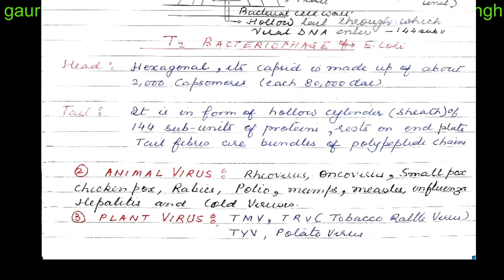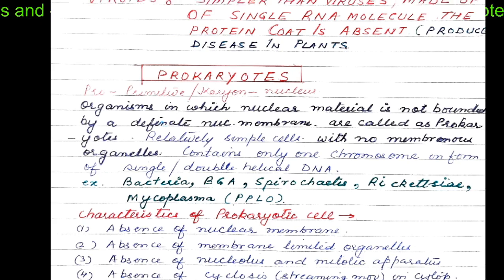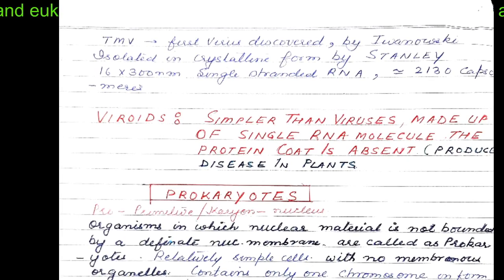The animal viruses are reoviruses, oncoviruses, smallpox virus, chickenpox, rabies, polio, mumps, measles, influenza, hepatitis, and cold virus. Whereas plant viruses are tobacco mosaic virus, tobacco rattle virus, potato virus, etc. So, students, tobacco mosaic virus was first discovered by Ivanovsky and was isolated in crystalline form by Stanley, as I've told you in this lecture.